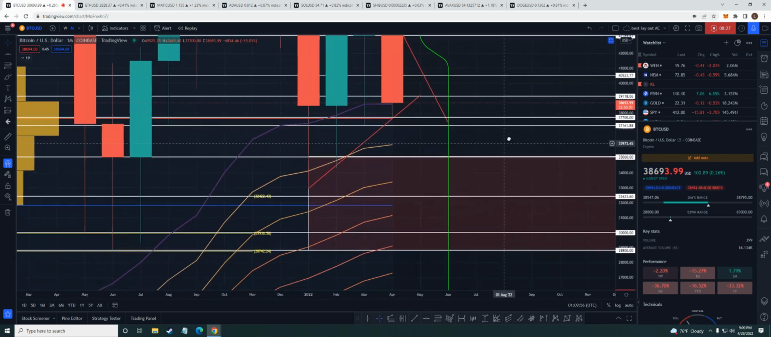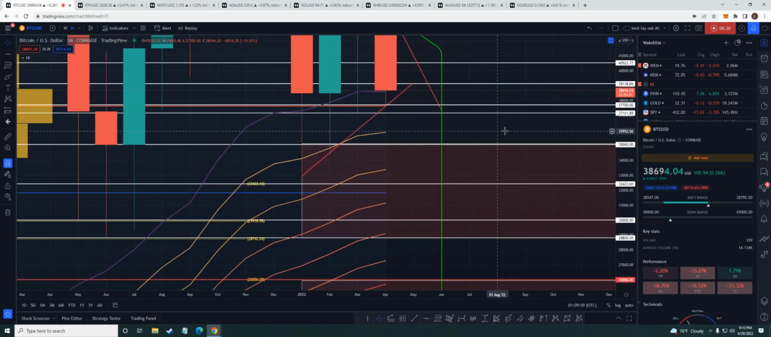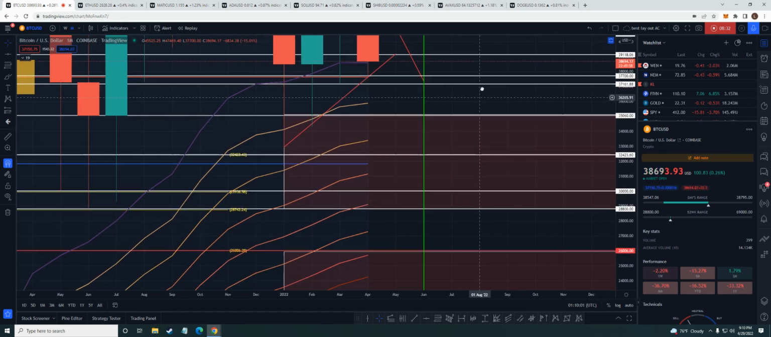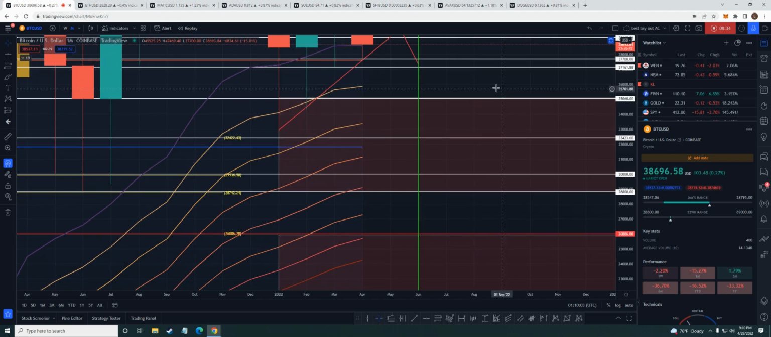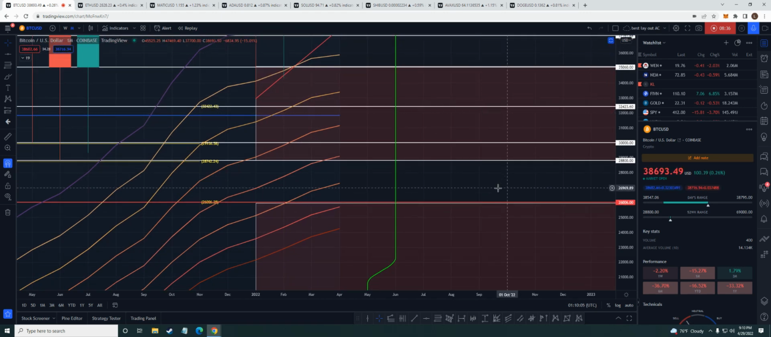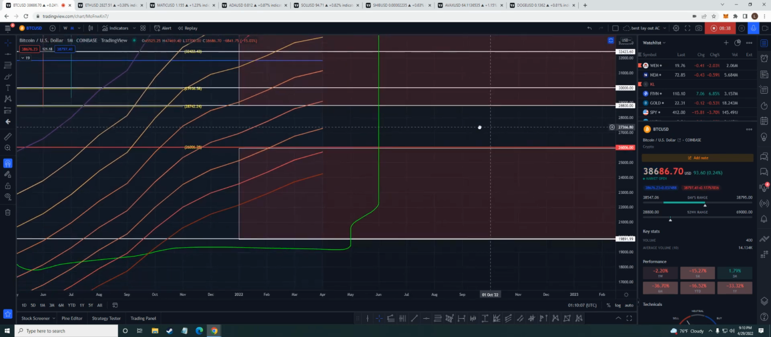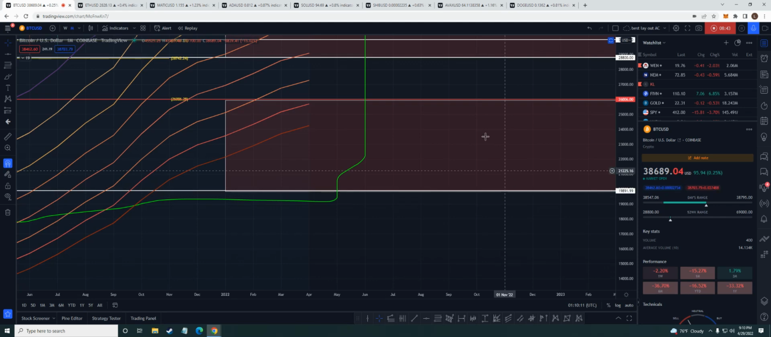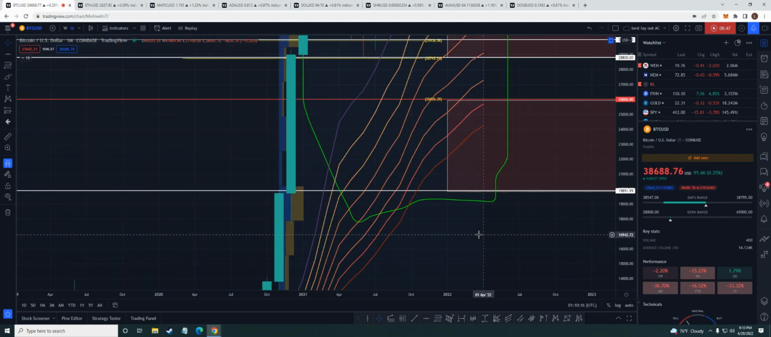But these are the levels I'm looking at: 37,700, 37,161, 35,60, 32,43, 30,000, 28,800. And then we got some lower levels, which is coming in at, look at this.